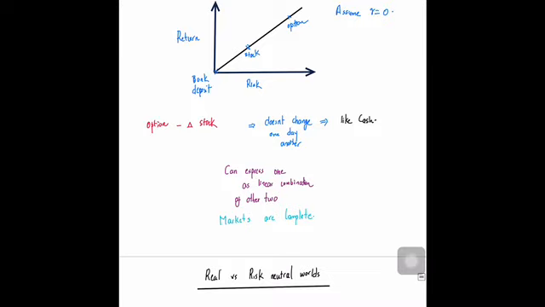Now let us consider the following. This thing is called a risk curve: the return on a particular investment versus the risk. You take your money, you put it inside a bank deposit, there is no risk involved, and the return is also equal to 0, in case you're assuming the interest rate is equal to 0 for the time being. As far as the stock goes, the stock price might either go up or down. That's why there is a possibility of a return, but there is also a risk: in case it goes up, you're making a profit, but if it goes down, you might lose. As you increase the return, there will be an increase of the risk.